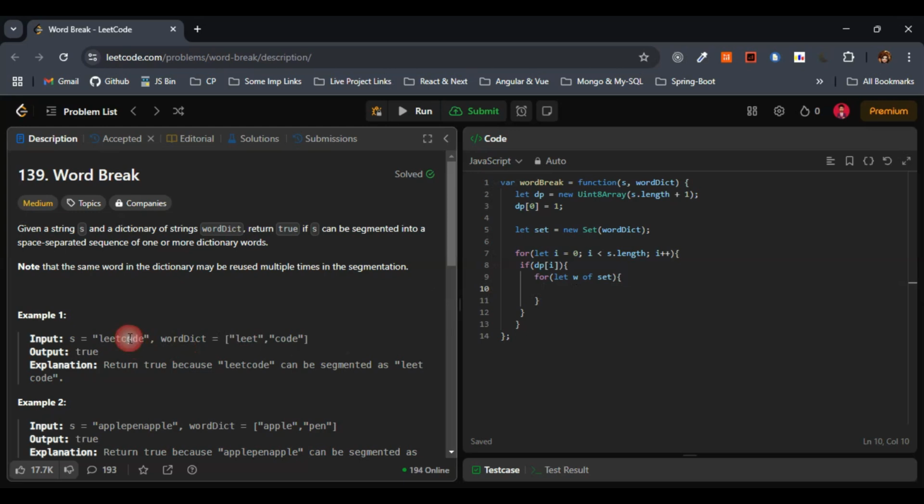Next, this one we check for code and code. This also matches this one. dp of something, we set this one as 1. dp of 4 and dp of 8. We had set this one to 1 if you remember. Finally, we got true from the same thing, right?